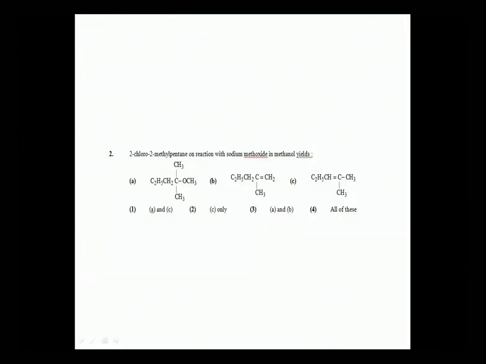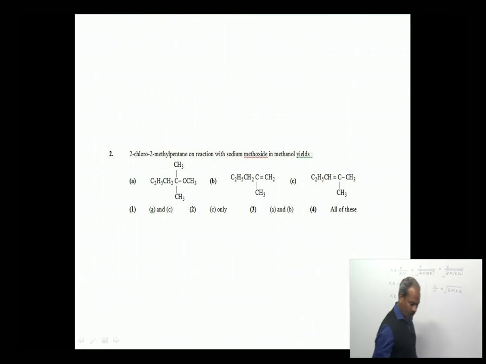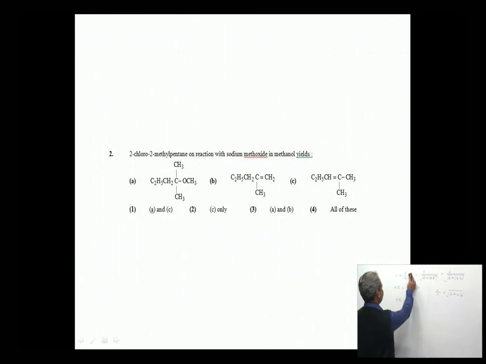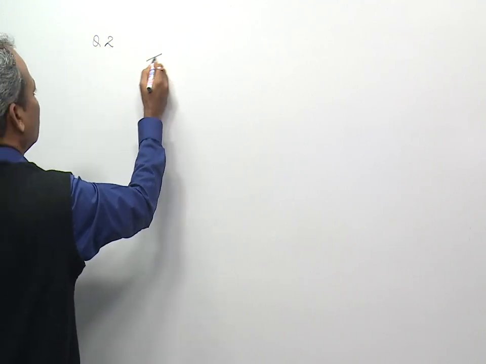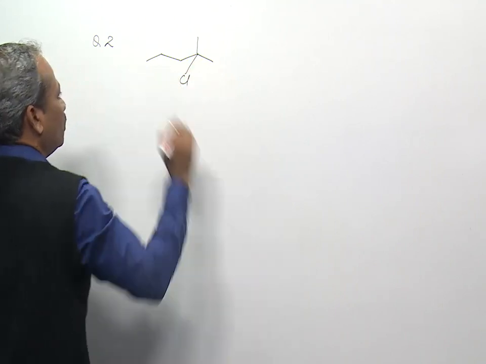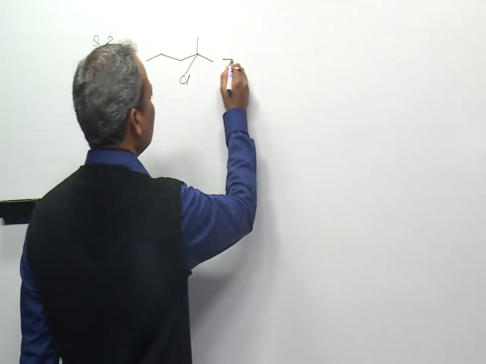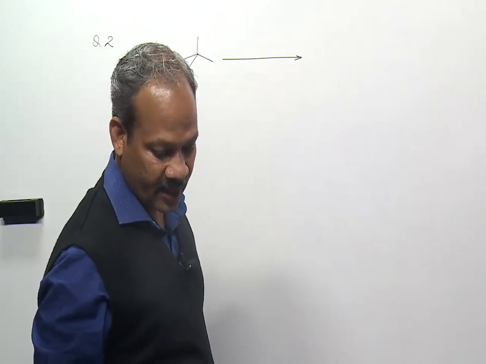Now question number 2 is from organic chemistry. In this question we have to identify what will form if 2-methyl pentane is reacted with sodium methoxide in methanol. So this is 2-methyl pentane, and it is treated with sodium methoxide in methanol.